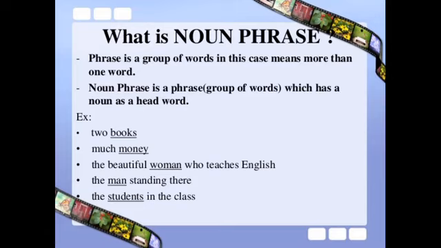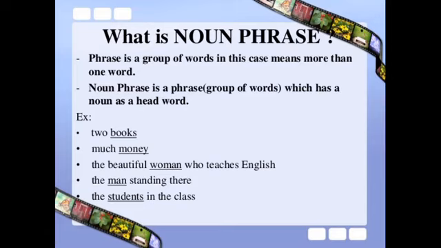Dear friends, look at the examples given here. The first one, two books. Here, books is a noun. Of course, it is a plural noun, books. But when we say two books, it is a noun phrase because there is a group of words, two books. I hope it is clear to you. Second one, much money. Here, money is a noun, but when we say much money, it becomes a noun phrase because there is a group of words that does the same function of a noun, much money.